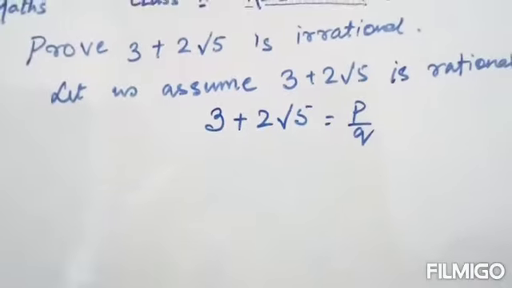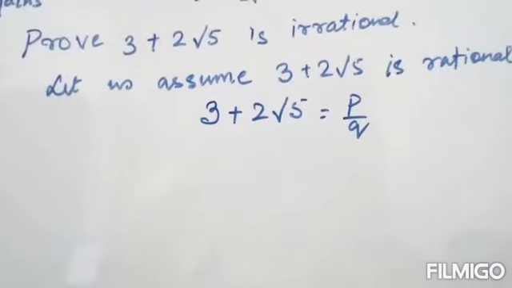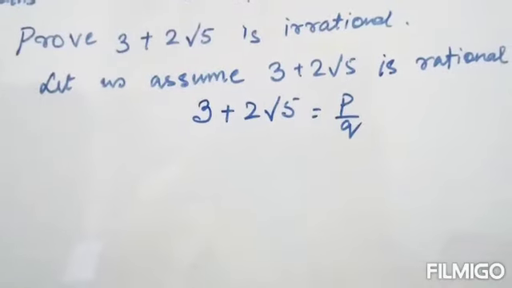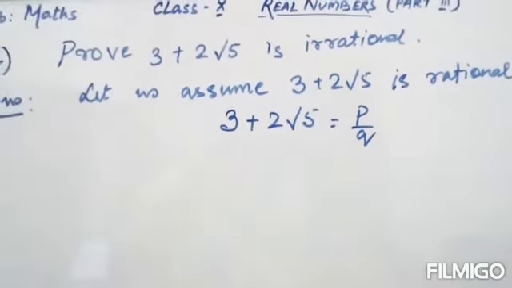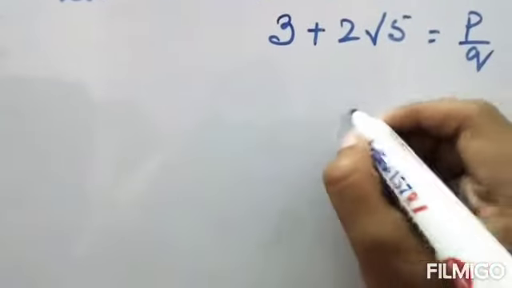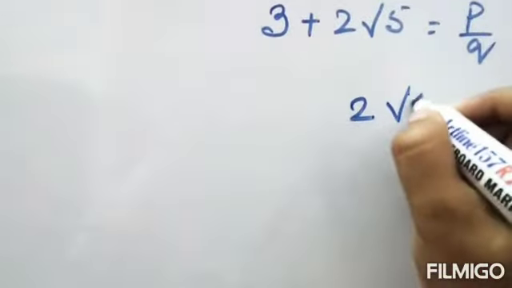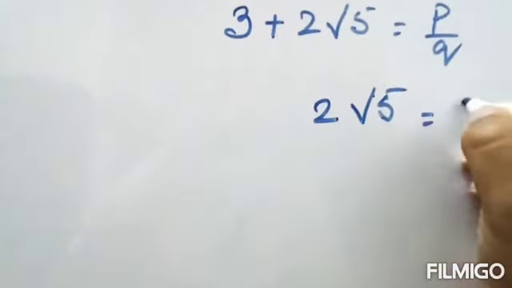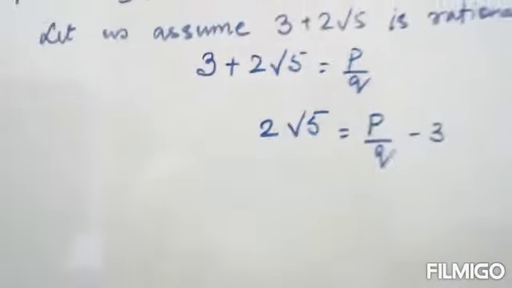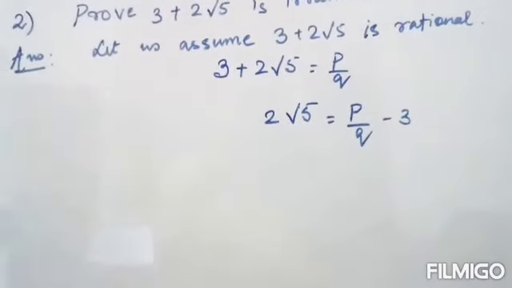Okay, and this p and q will be integers and q cannot be equal to 0, and of course they have to be co-primes. Okay, next step, which means what? We can say 2 root 5 is equal to p by q minus 3, right?